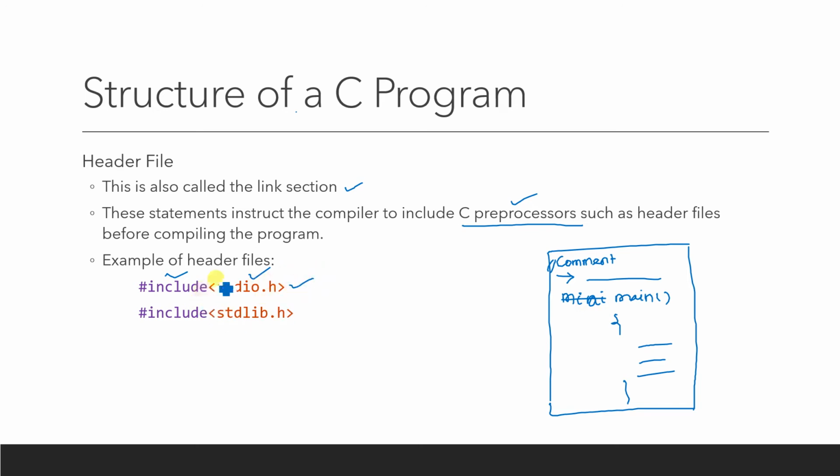And why is it called a preprocessor? Because the content of this file is already pre-processed, meaning this header file has been created by the creators of the compiler. Who developed the compiler developed this file, and the processing of its execution has already been done. We need to include this content in the current program that we are going to write. So that is the concept of a header file.